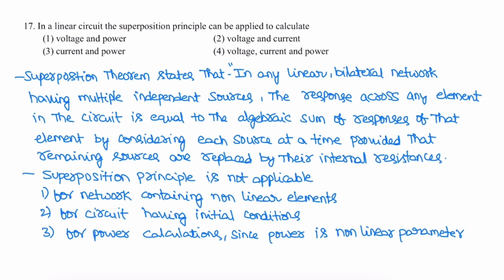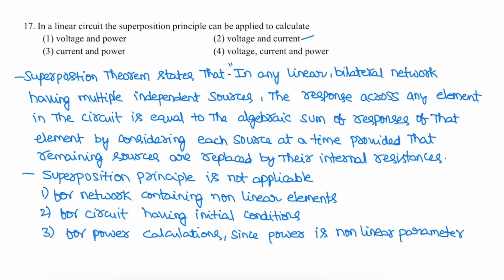Next question. In a linear circuit, the principle of superposition can be applied to calculate. We can calculate voltage and current, but power calculation is not possible with the principle of superposition, since power is a non-linear parameter. So correct option is 2.